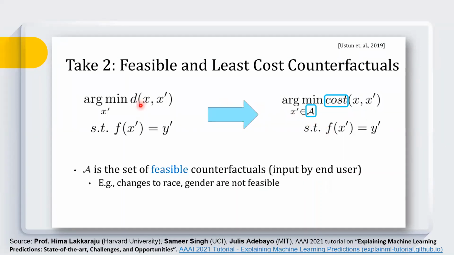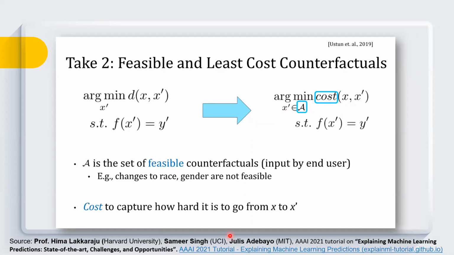And there is one more difference. Earlier they were using a simple distance metric, but in the modified version, they have changed it to a cost function, and cost is considered to capture how hard it is to go from X to X prime. So it is also important to understand how hard it is to change the value of a particular feature. Distance alone may not be sufficient.